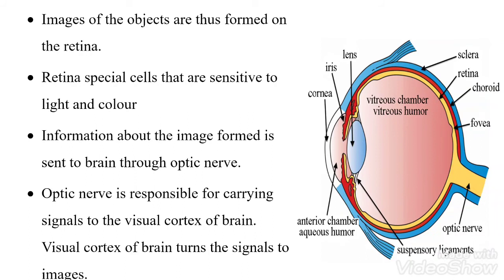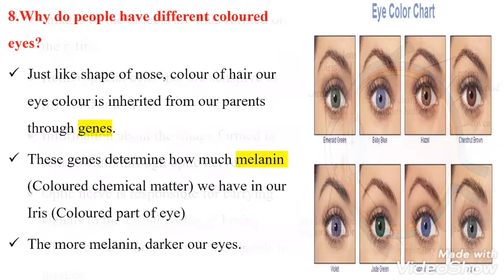Retina has special cells called rods and cones which are sensitive to light and color. The information about the image formed on the retina is sent to the brain through the optic nerve. Optic nerve is responsible for carrying the signals to the brain. The visual cortex of the brain turns the signals into the images and we see the images.